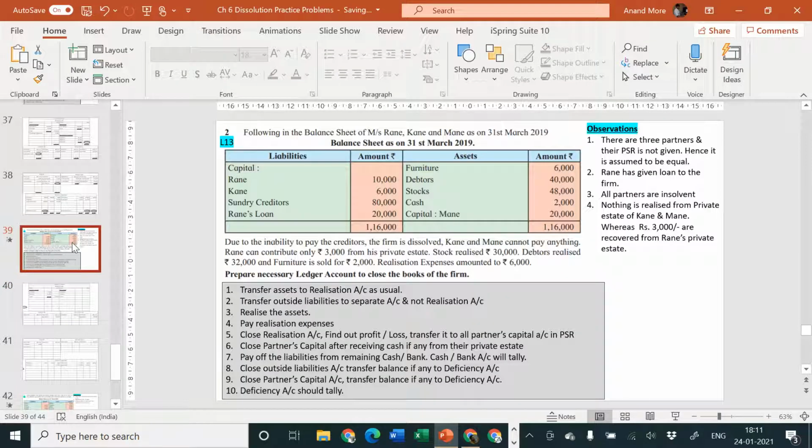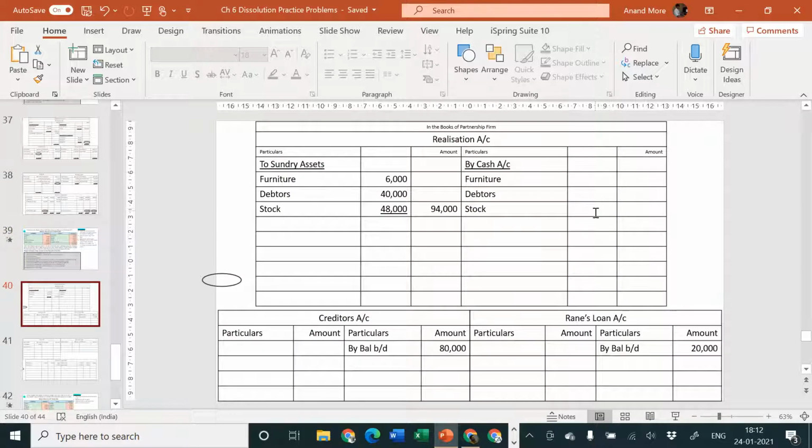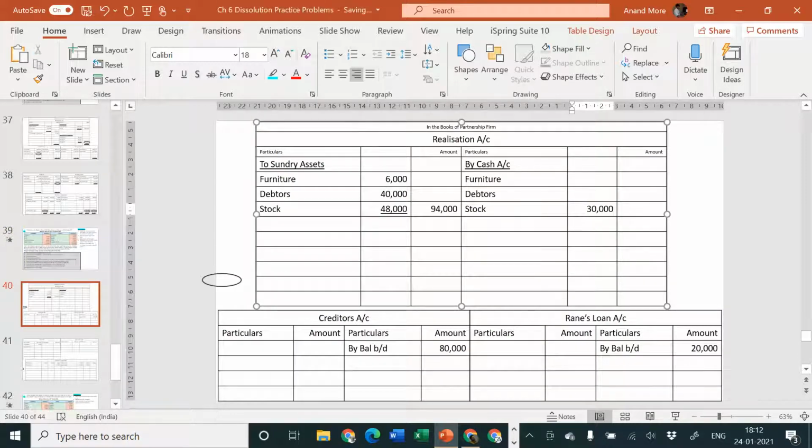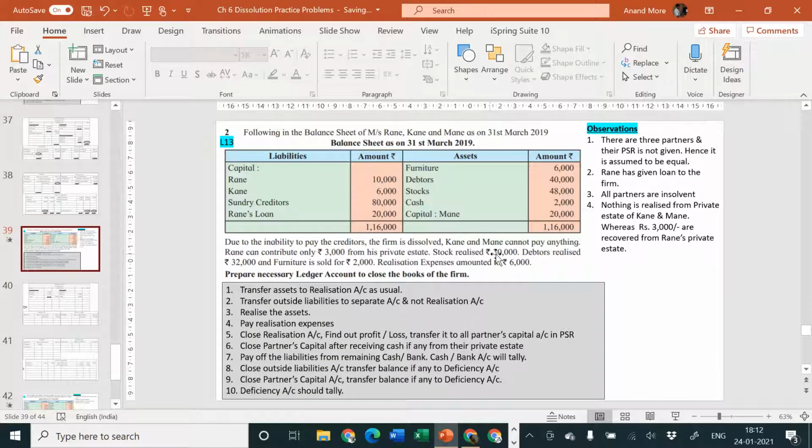What is the amount we are considering here? Stock realized 30, debtors realized 32, and furniture is sold for rupees 2,000.